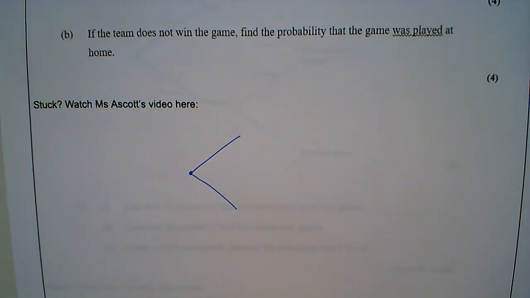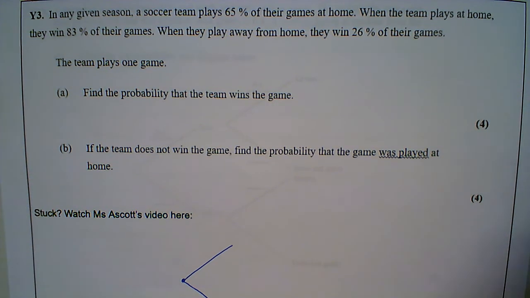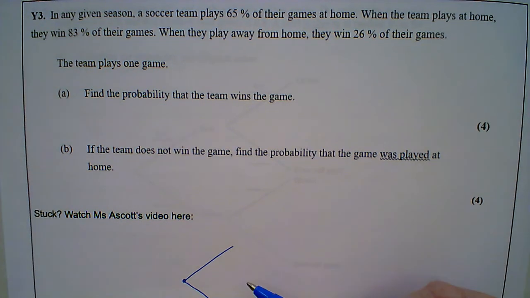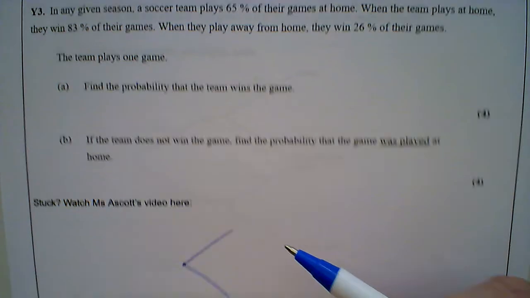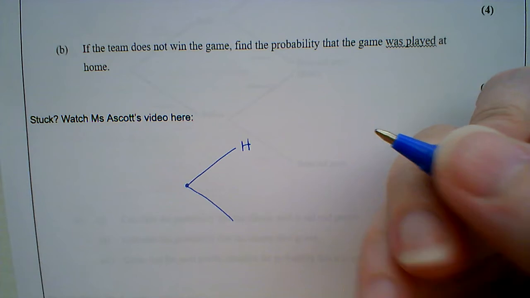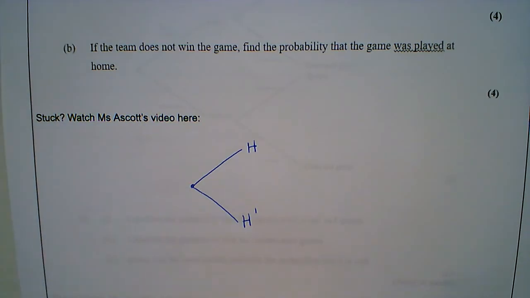What's the first split that we're going to have? Notice that in order to figure out whether a team wins or not, we need to know whether they're playing at home or not. It's not like they play the game and then we see if they win. They have to play the game first. So we can have them playing at home, and I'll use H for at home, or not playing at home.